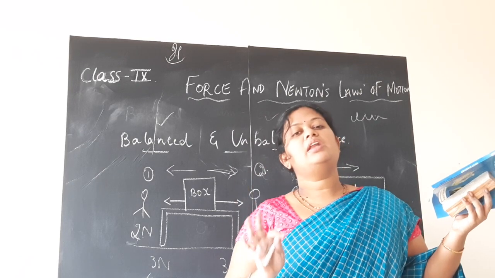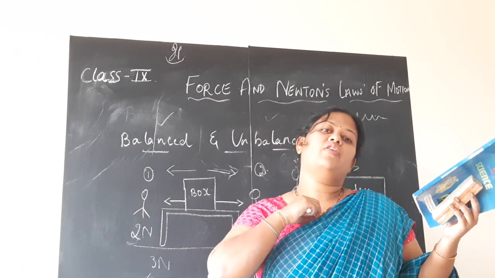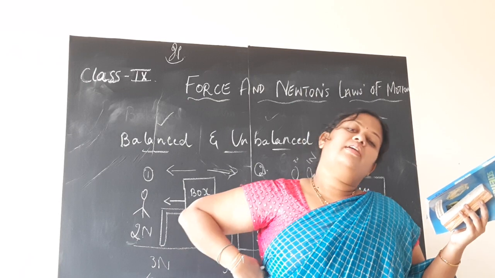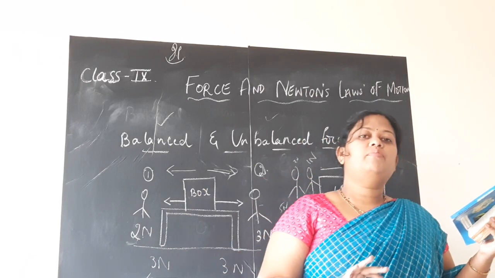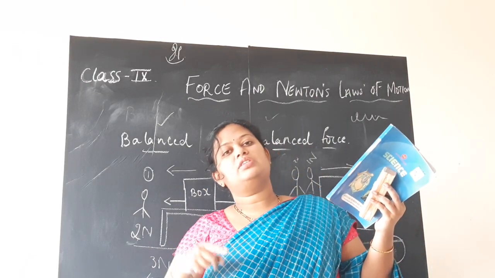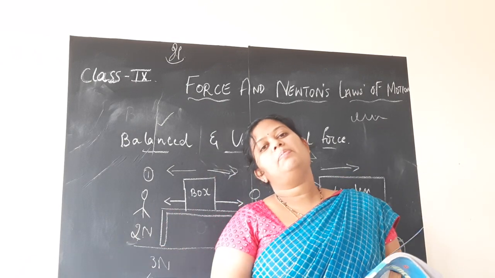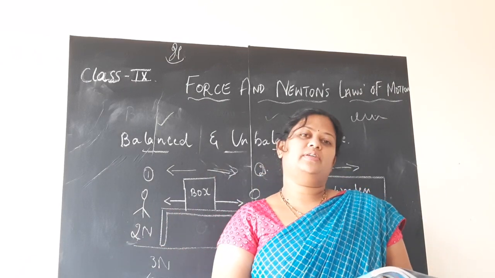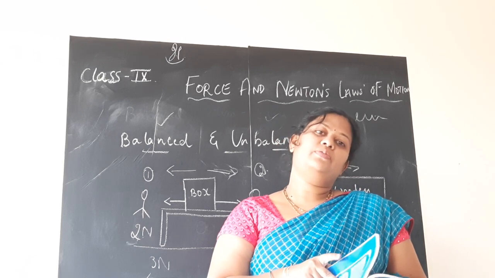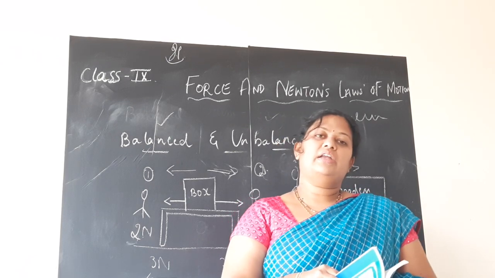If the unbalanced force is removed from the body, then the body will come to rest. Hence, the unbalanced force is always required to be acted on a body in order to keep it in the state of motion. So, this is about the concept of balanced and unbalanced force, children.